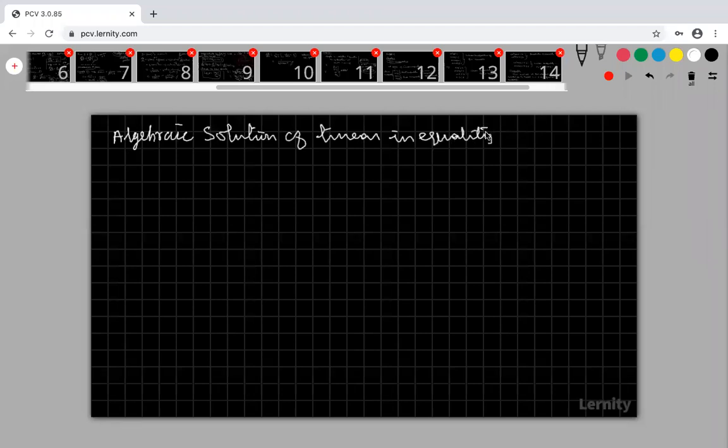First, we are going to discuss the algebraic solution of linear inequality of one variable.